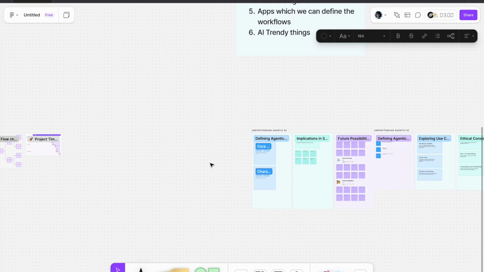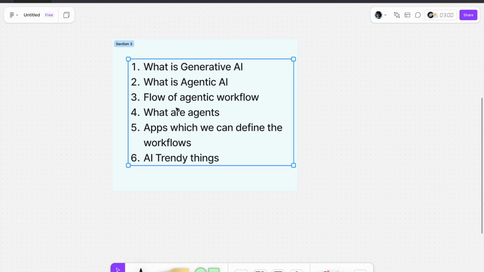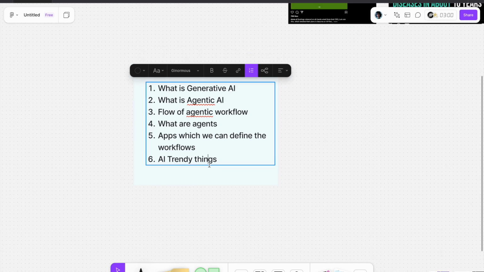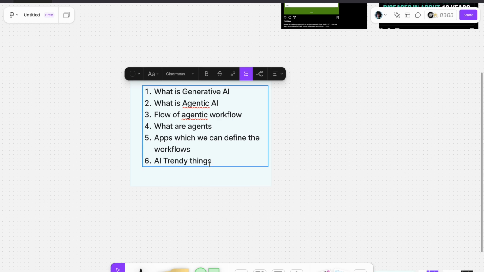In the next video I'll explain these workflows and how they are created using different third-party applications like n8n or relevance.ai and everything. I'll also tell you about the workflow I have created for myself.